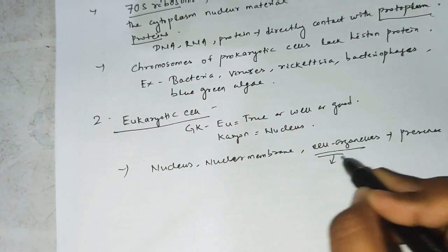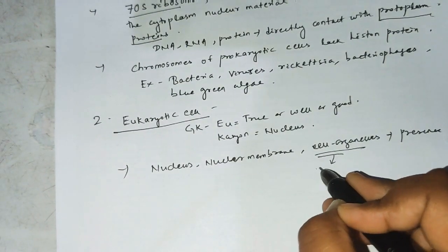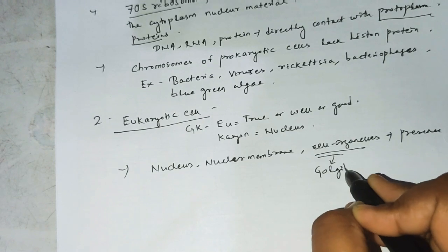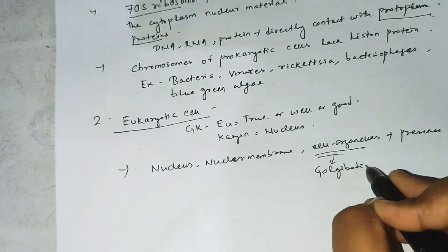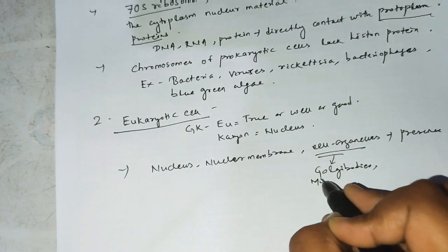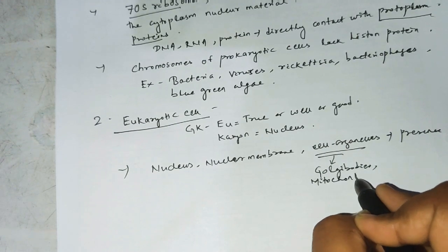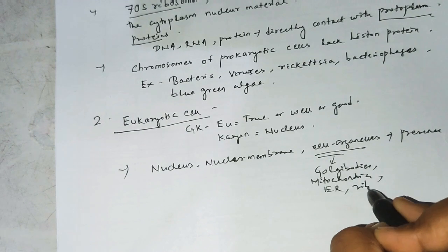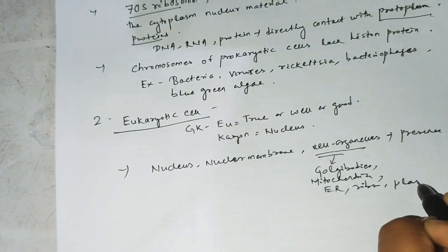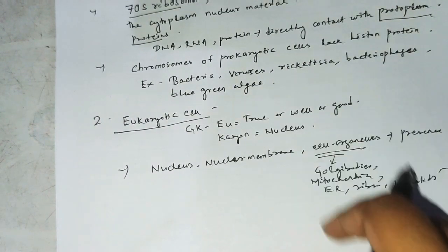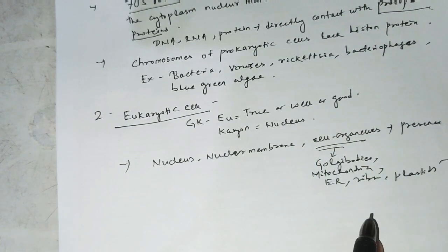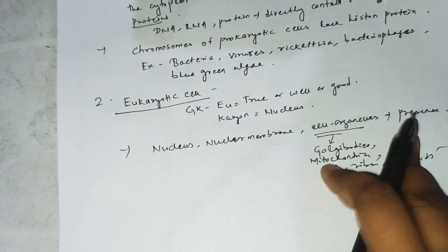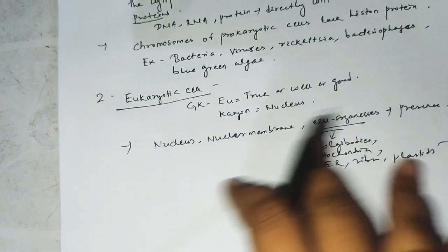The cell organelles are the Golgi body, mitochondria, endoplasmic reticulum, ribosomes, plastid and lysosome. So all the cell organelles are well developed and present.